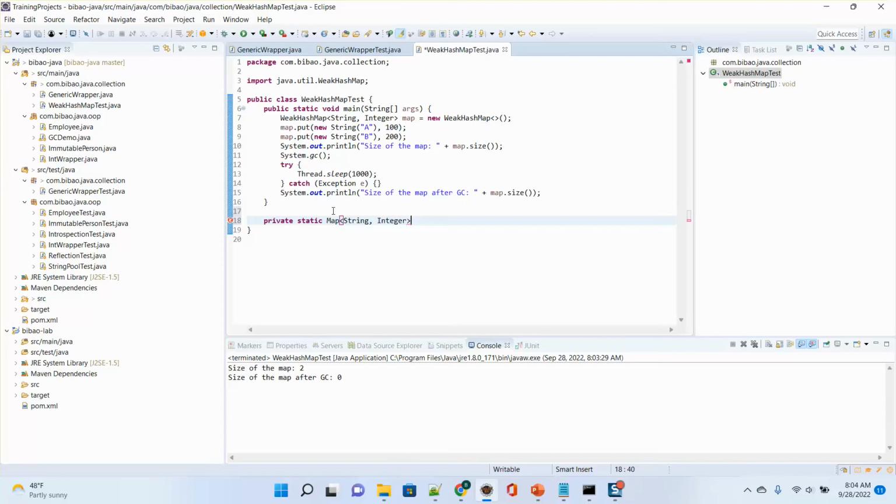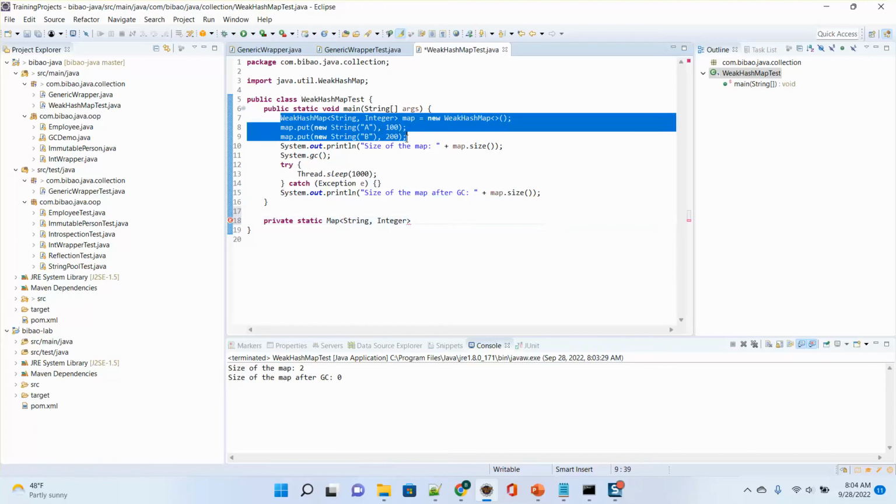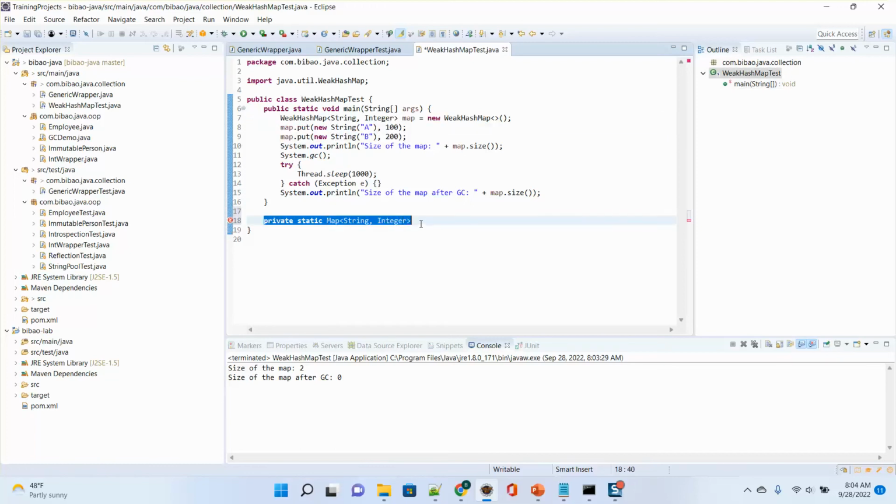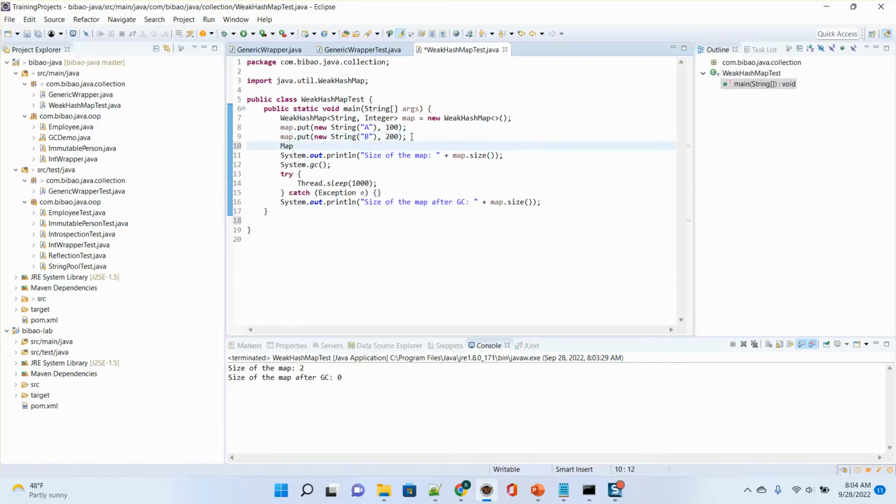I'm going to write another method to repeatedly do this code, but now I don't need to do that. Okay, I think I can put them together. I do another thing. I use a normal map. It's a HashMap. HashMap is a normal map. It's strongly referenced. I also do the same thing.